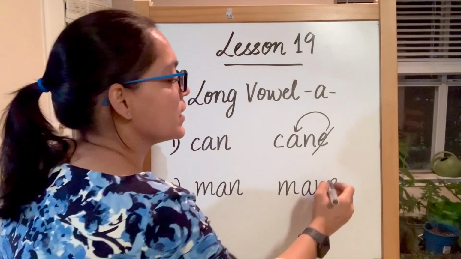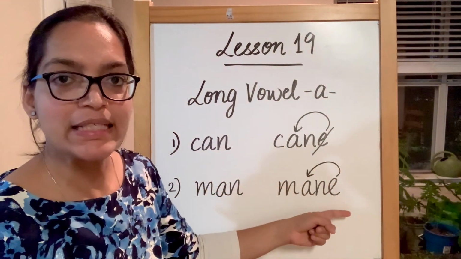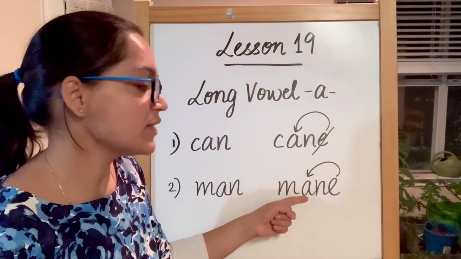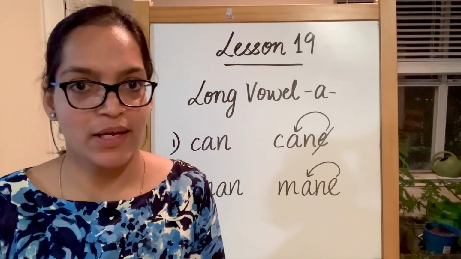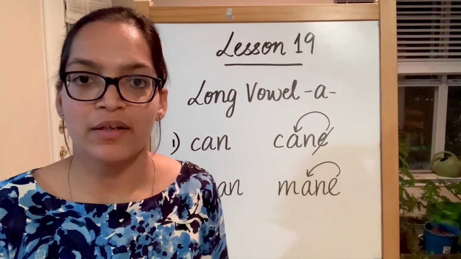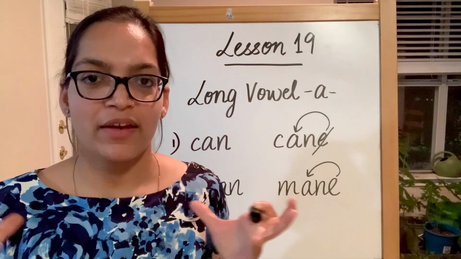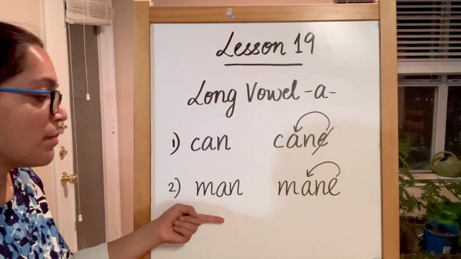Why? Because there is E in the end. So this E is telling us that this A is long vowel A. So this is going to be ma, ay, may, and then n, mane. Mane is the long hair that you see around lion's face. So that is mane. This is man.